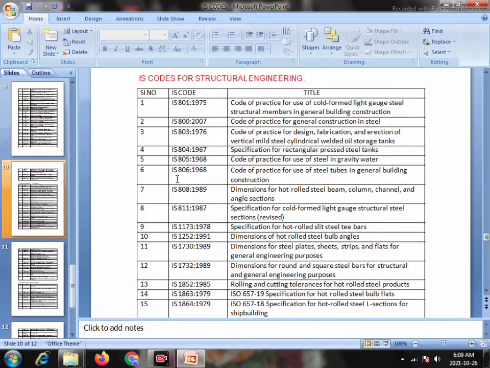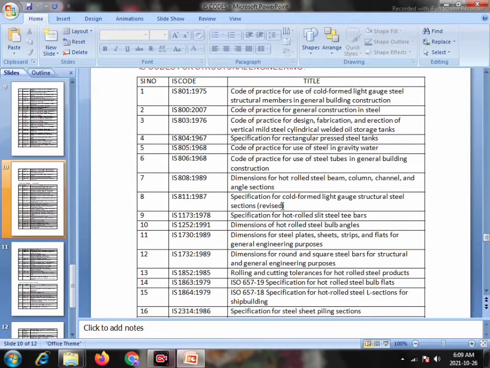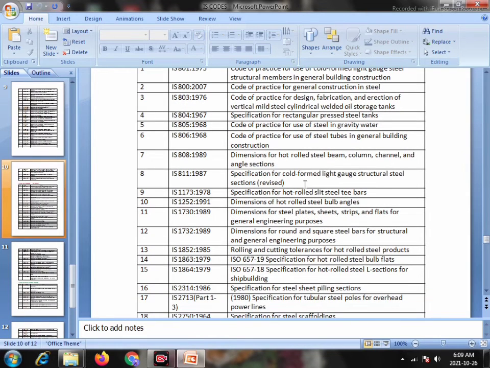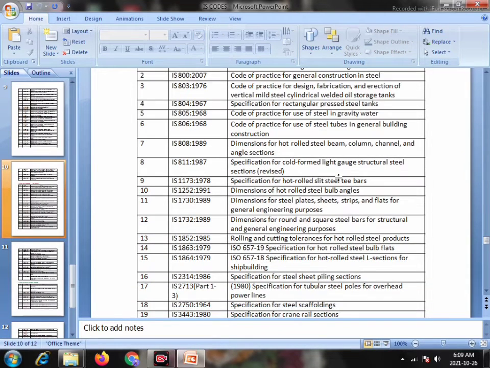Serial number 5, IS 805 1968, Code of Practice for use of steel in gravity water. Serial number 6, IS 806 1968, Code of Practice for use of steel tubes in general building and construction. Serial number 7, IS 808 1989, dimension for hot rolled steel beam, column, channel and angle specification.